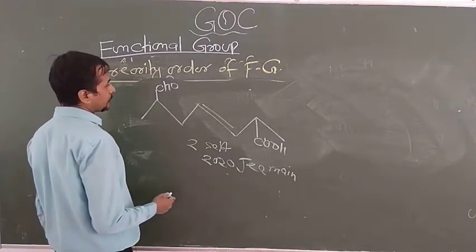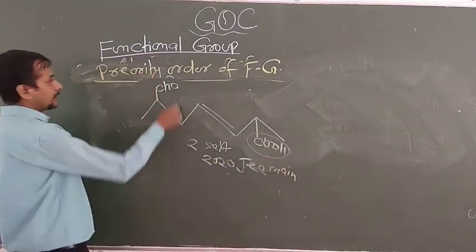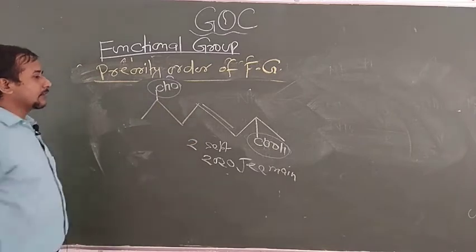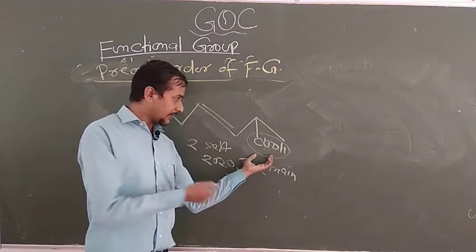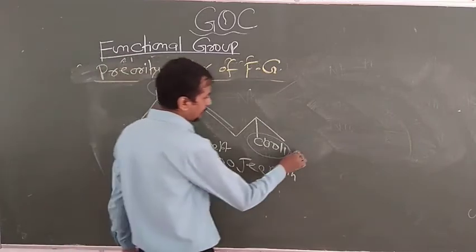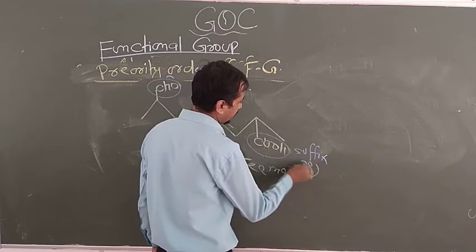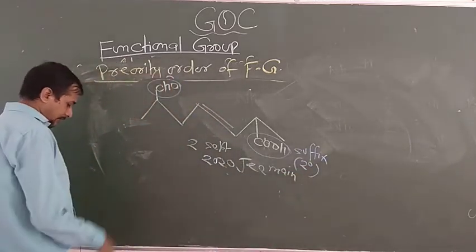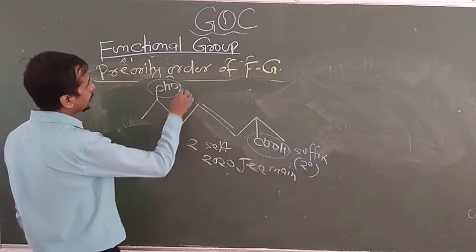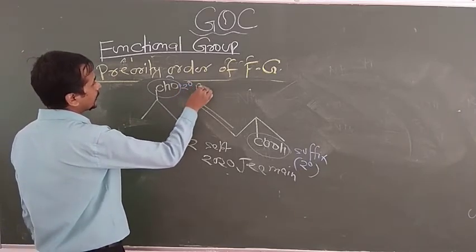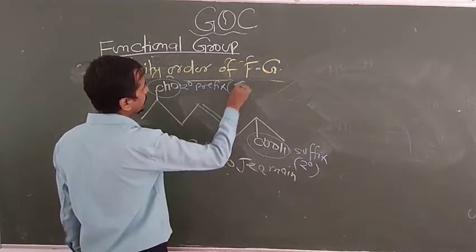So first of all you have to see the priority order. Here this is the acid and this is the aldehyde. In these conditions you have to give the preference to the acid according to the priority order, and for this we have to write the suffix, that is the 2 degree suffix. Now the CHO group is a substituent, so for this we use the 2 degree prefix, and for this prefix its name is formyl.